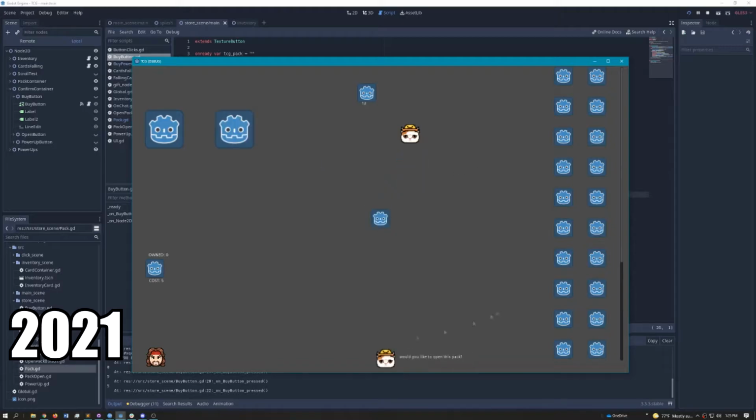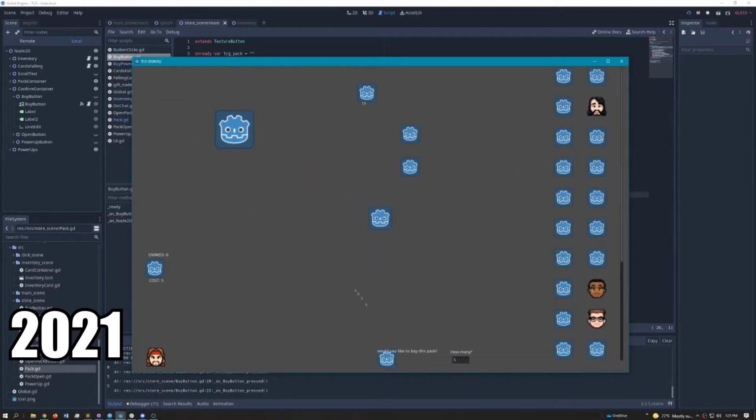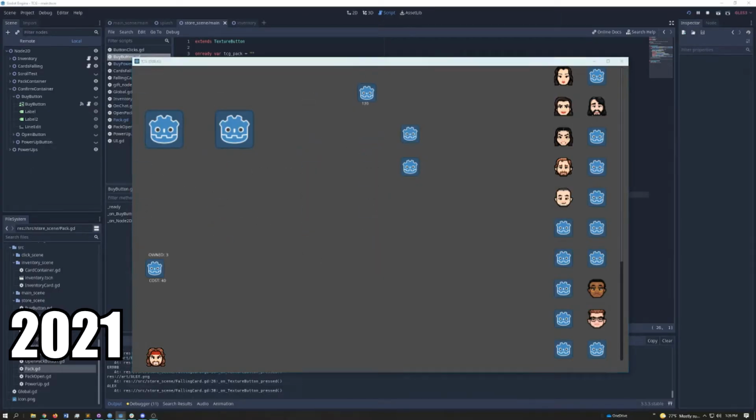In 2021, I started learning the Godot game engine, which allowed me to immediately prototype my ideas much faster. For example, I made a version of Cookie Clicker where a player could buy card packs which could contain art of their favorite streamer. What took a while for me to grasp in Unity almost immediately clicked for me in Godot. I finally felt comfortable programming games from scratch and wanted to implement other ideas too.